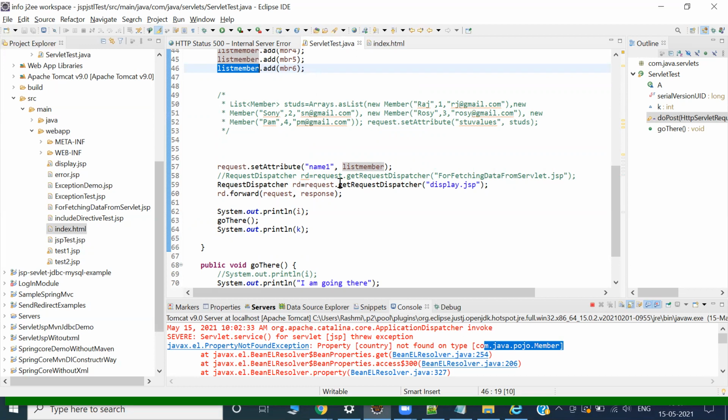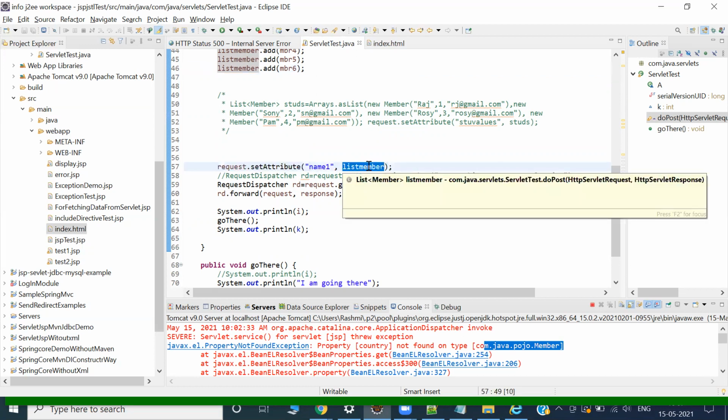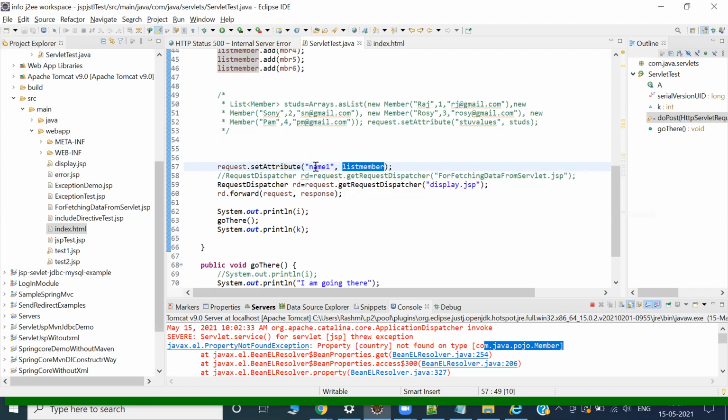What I'm doing with request.setAttribute is adding this information and putting it under a name, and this name contains all the information. If somebody successfully calls this name, they can get all the information which is in it. So this is the beauty of getAttribute and setAttribute, with the use of request, with the use of session. This is very important. So I'm sending this data to display.jsp.